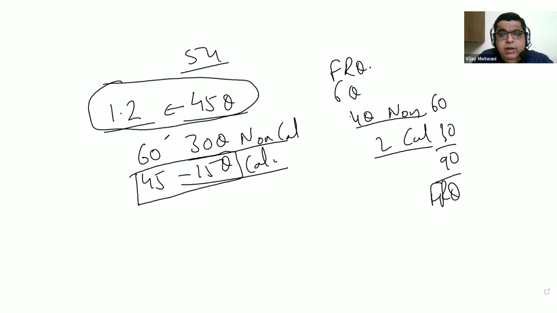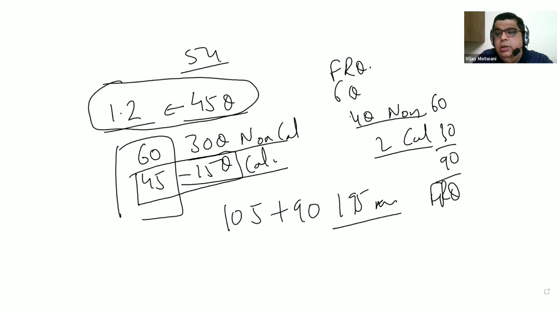So you can see one more challenge has come to us: we are looking at a paper which is 105 plus 90, that is 195 minutes long. So we're looking at a 3-hour, 15-minute paper, which is longer than normally any other AP. It's a long paper, and that makes it even tougher. You're talking about 195 minutes of pure calculus, nothing else, so be careful about it. So that's a challenge point too.